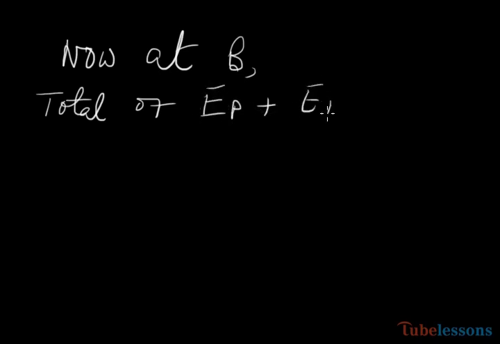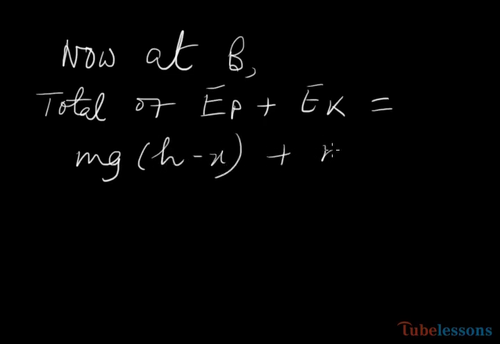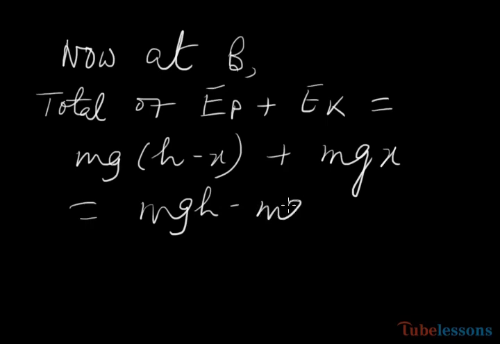Now at B, the total of potential energy and kinetic energy, EP plus Ek, equals mg into h minus x plus mgx, that is mgh minus mgx plus mgx.